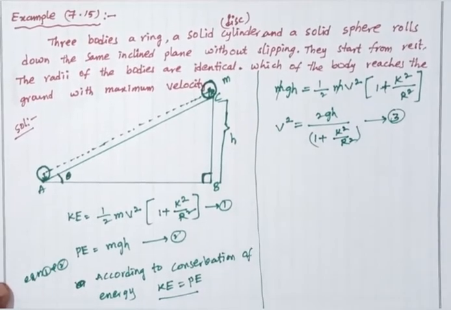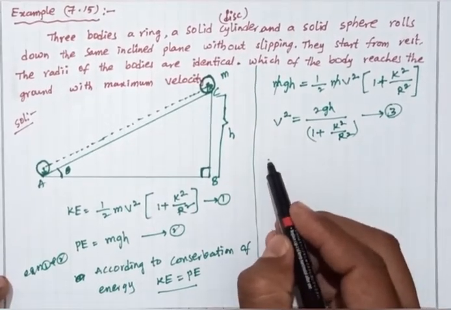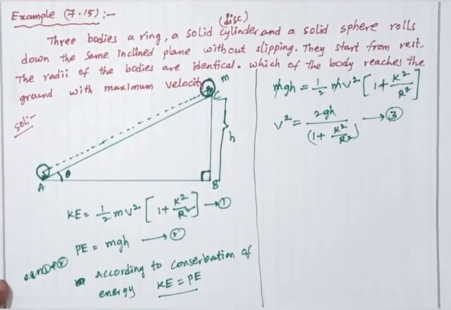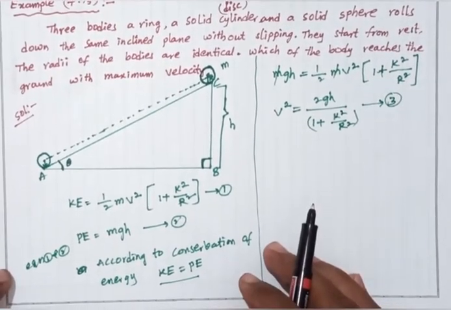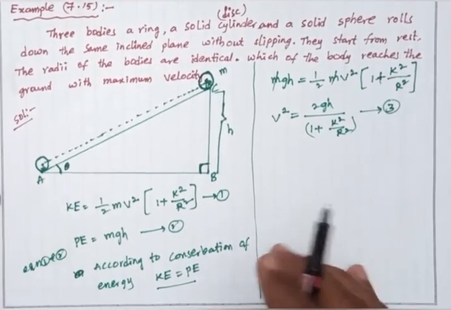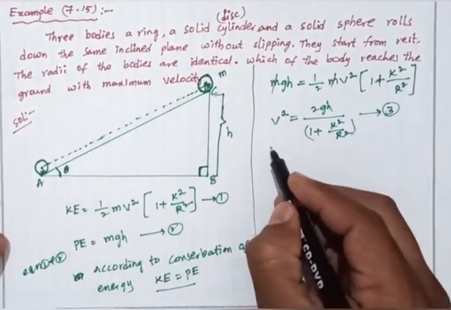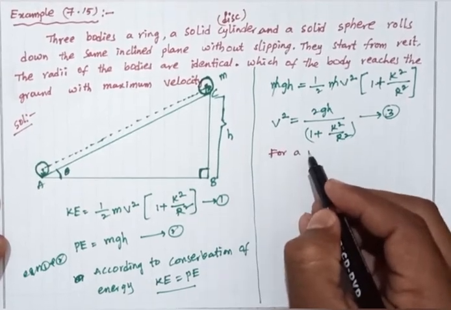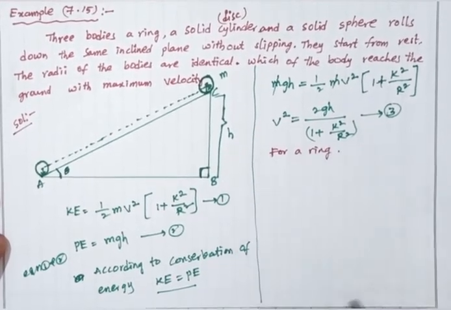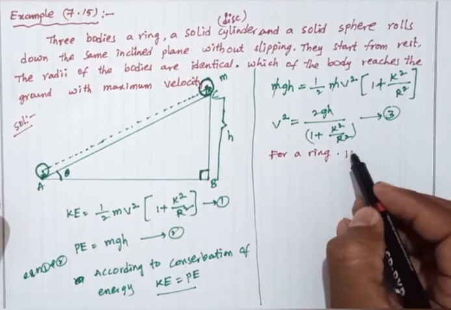V square equals this, and we consider different bodies. First of all, we consider a ring. What is the k value?